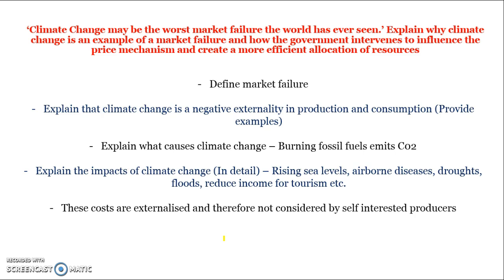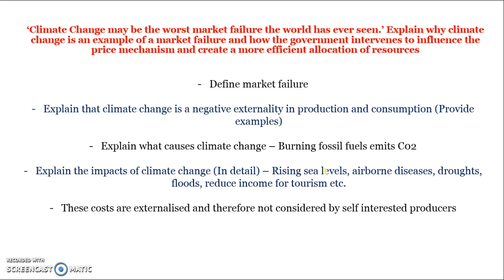Now, again, if we're looking at climate change, why is climate change a market failure and how can the government intervene to achieve a more efficient allocation of resources? Define market failure, explain that climate change is a negative externality in both production and consumption, and then provide some examples. So it occurs when firms produce CO2, when they're making goods and services, but it also occurs when we use electricity, when we drive our cars. This causes climate change because it burns fossil fuels. That leads to CO2, and then that leads to rising sea levels, airborne diseases, droughts, floods, etc. Could also lead to reduced income from tourism in the future because it might affect the Great Barrier Reef.